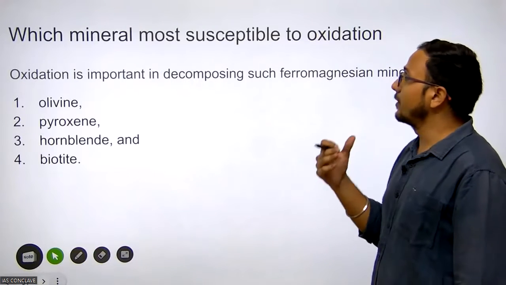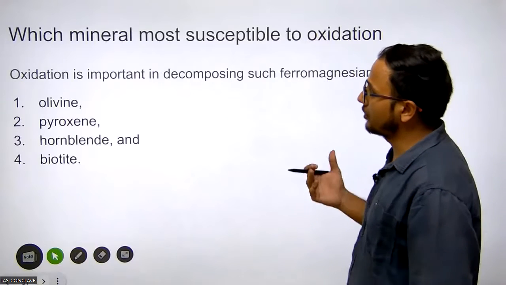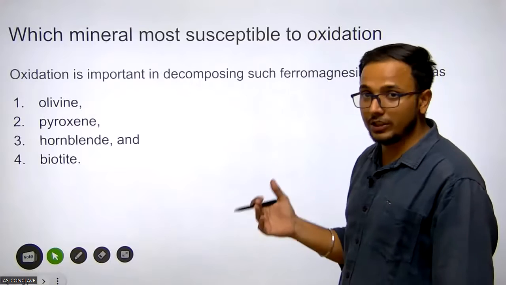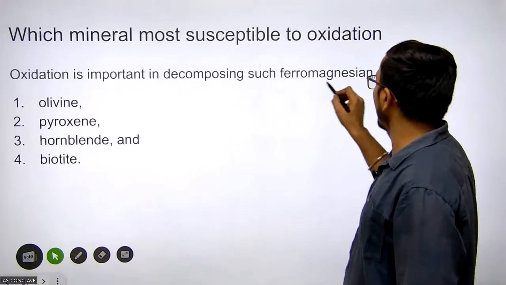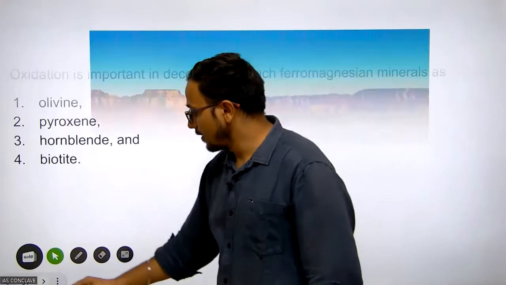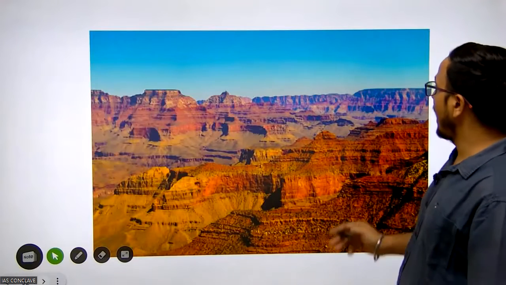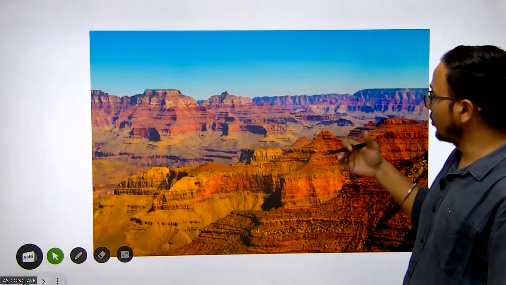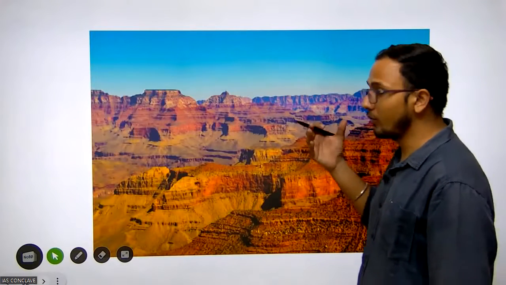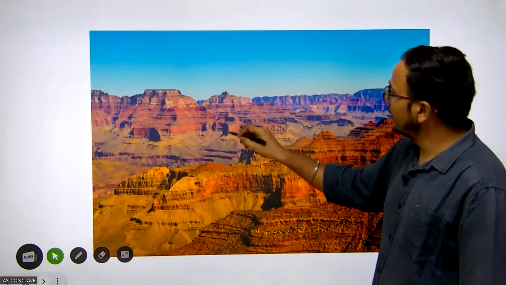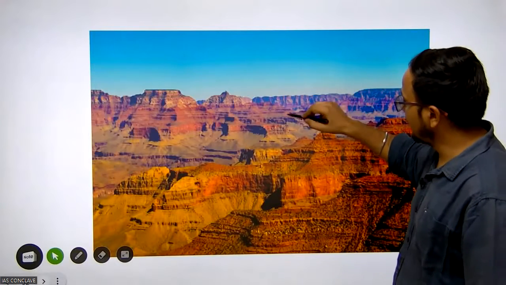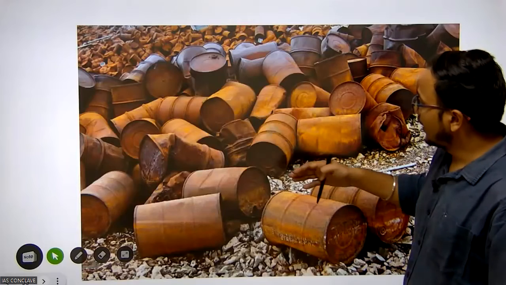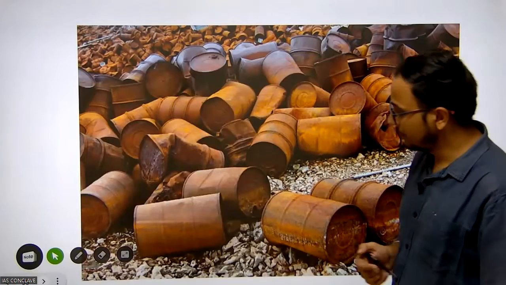Which minerals are more susceptible to oxidation? As we know, rusting is more likely in the ferromagnesian minerals. These are olivine, pyroxene, hornblende, and biotite. These are the ferromagnesian minerals. This is an example of rusting. These are some iron ore sites. In iron ore sites, because of the presence of water and moisture, this took place. This reddish color is an example of hematite, and this yellowish color is an example of limonite. This is also an example of rusting.